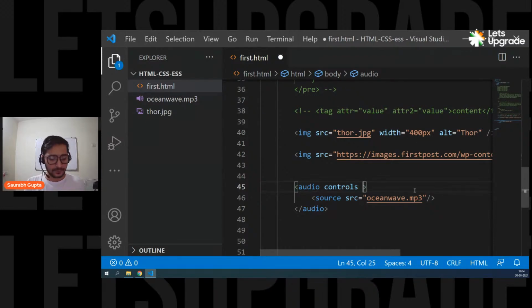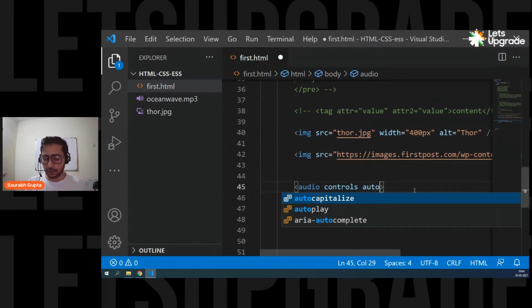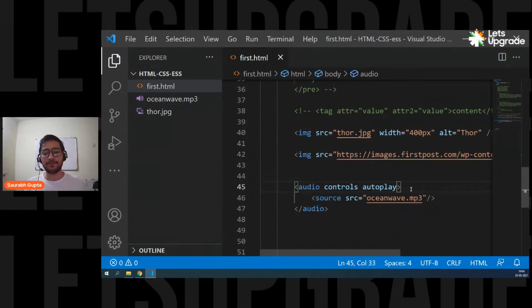Now, there is one more attribute to this that is known as autoplay. It will simply make it autoplay. That means when the browser is loaded, it will start playing. You don't have to click the play button.